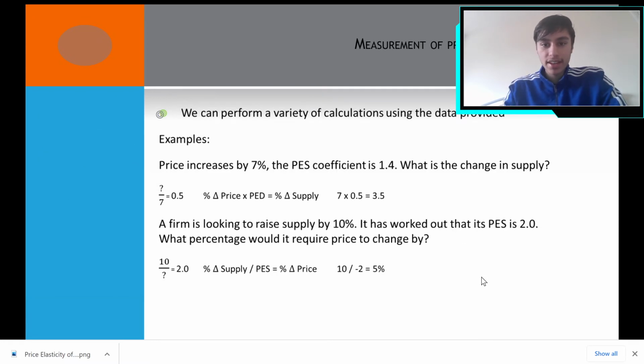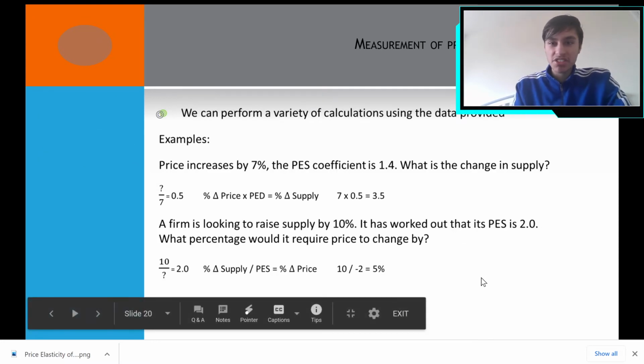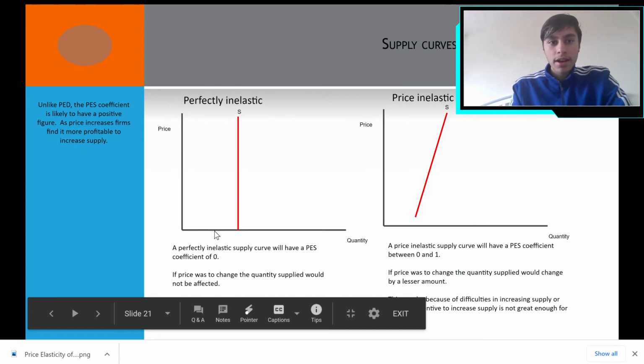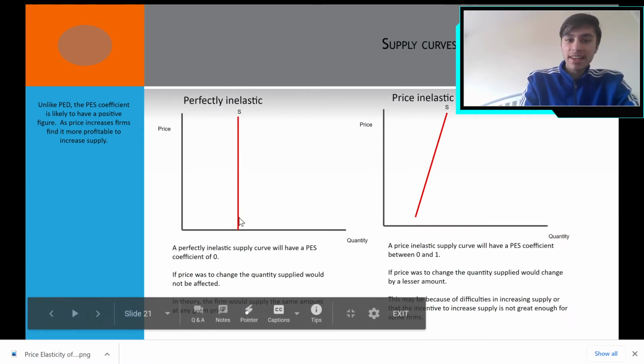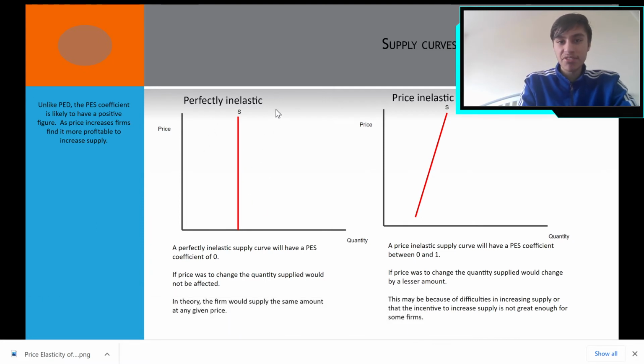Now, forget about these diagrams. The calculations here are wrong. The perfectly inelastic supply curve is the same as the perfectly inelastic demand curve, except you write S instead of D, and it's a straight vertical line.